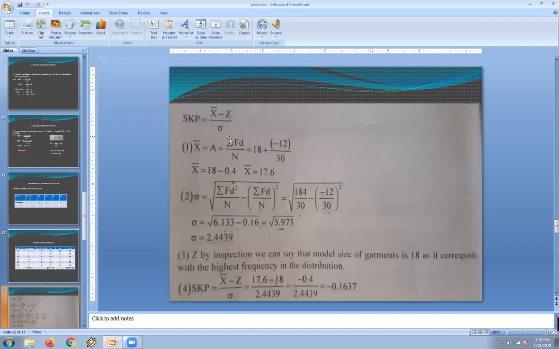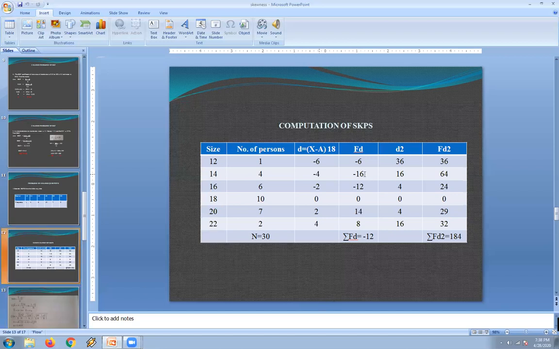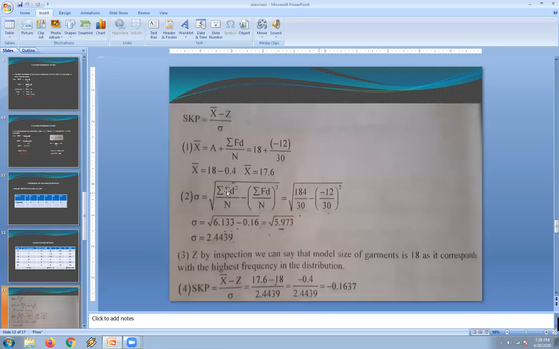Now we can calculate very easily the value of mean. Mean equals A plus sigma fd by n. The assumed mean A is 18, plus we got a negative value for sigma fd, because the higher values are negative. So we have substituted minus 12 by 30. The value of mean is 17.6. So we calculated the mean.